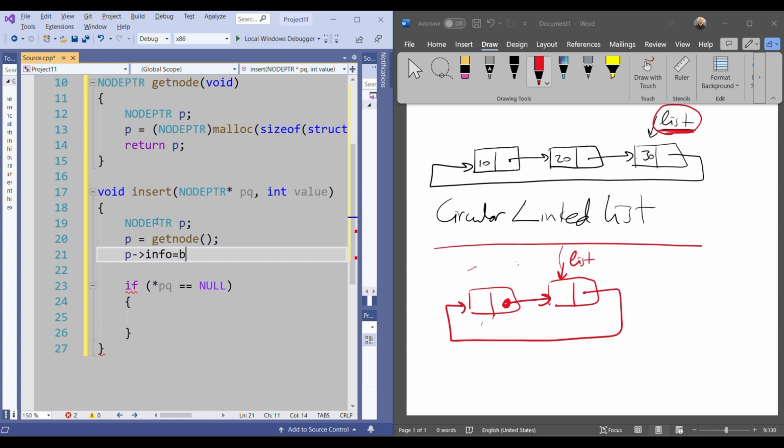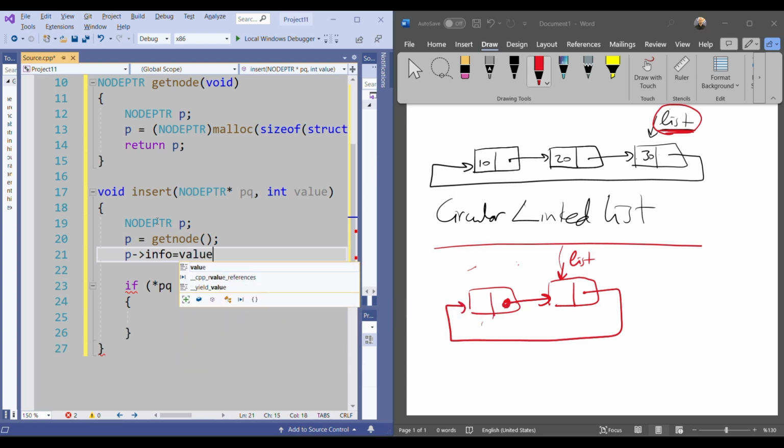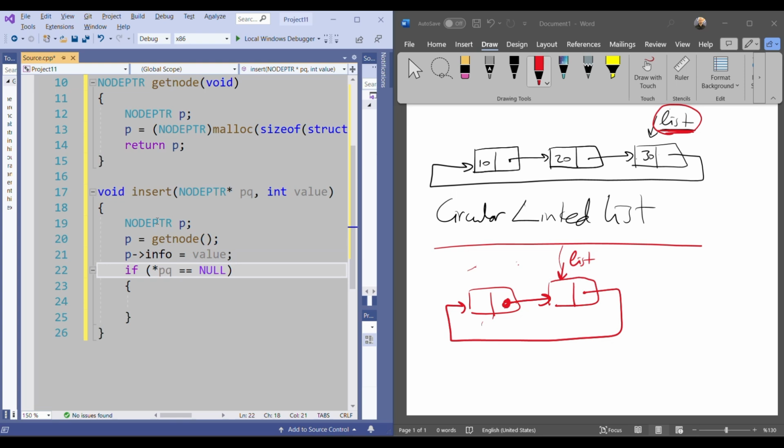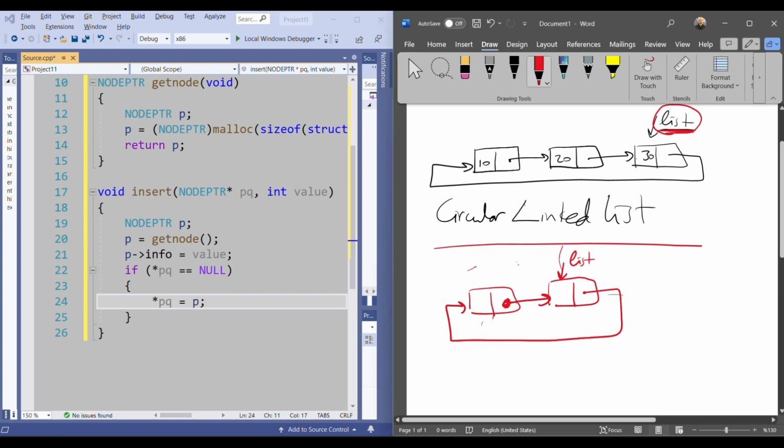Info is equal to value. So my node is ready here. And when I check and see that it's empty, I will say pointer PQ is equal to t. That's all.